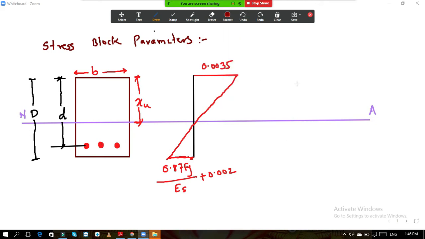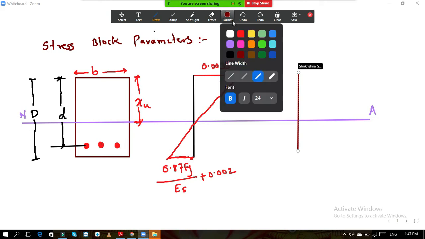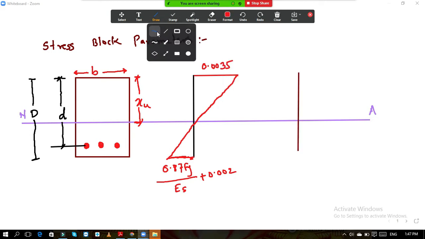Up to this point it is very easy to understand, but now the stress distribution, if I draw the stress distribution, then it will be... We saw that graph, what was the graph of concrete? Now I told you the graph of concrete. What was the pattern of that graph?